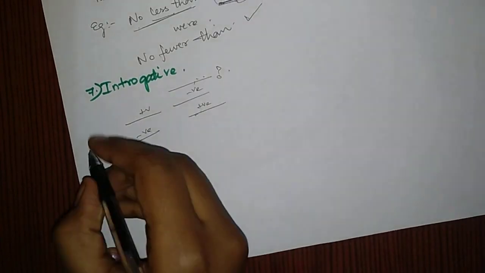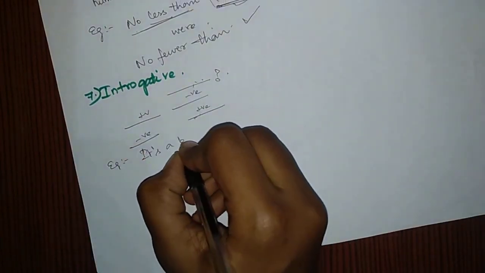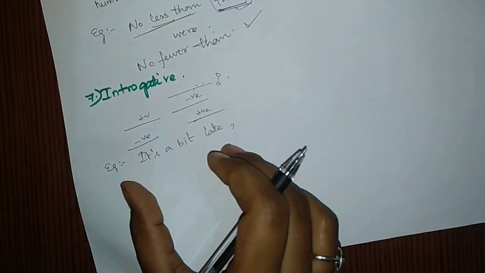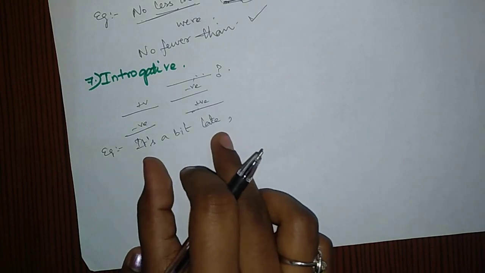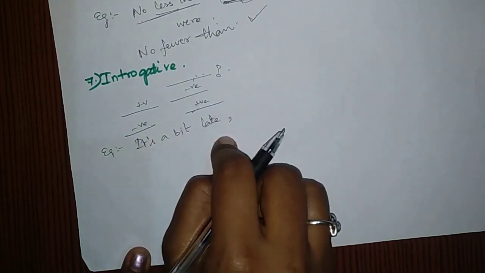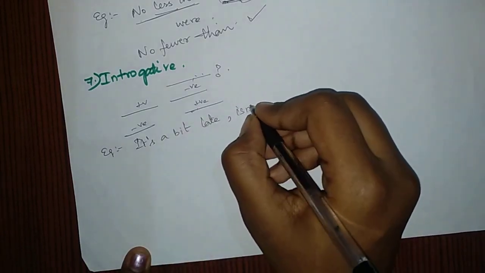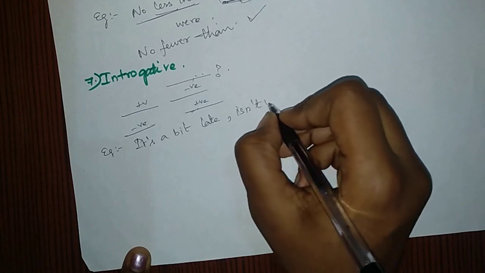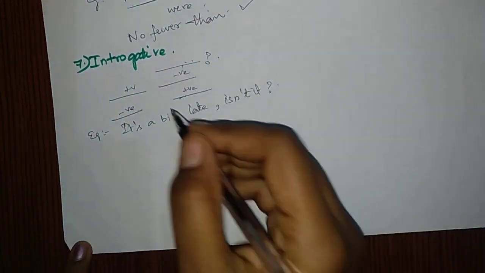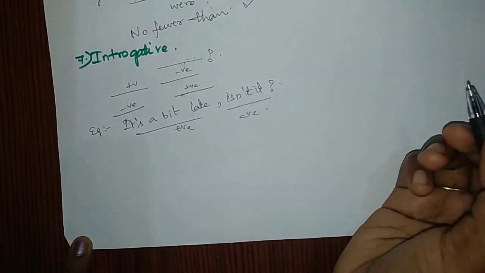For example, I'll give you an example. It's a bit late. Okay, this statement is like a positive sentence. This statement doesn't have a word like not or anything. So the answer should be, sorry, the question tag should be isn't it? Okay, here the statement is positive and this tag is negative, so this is a correct statement.